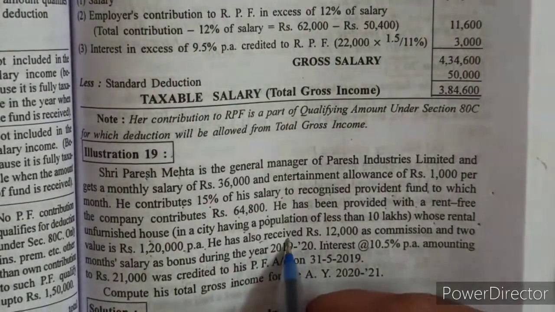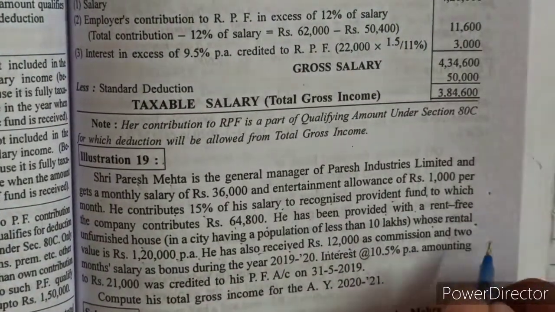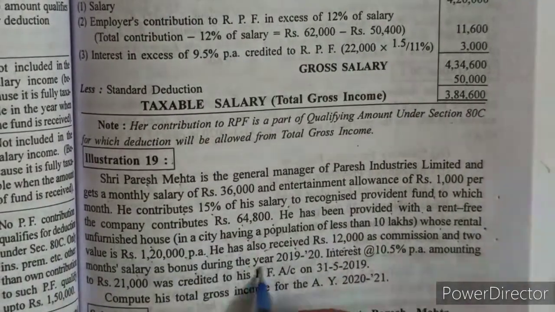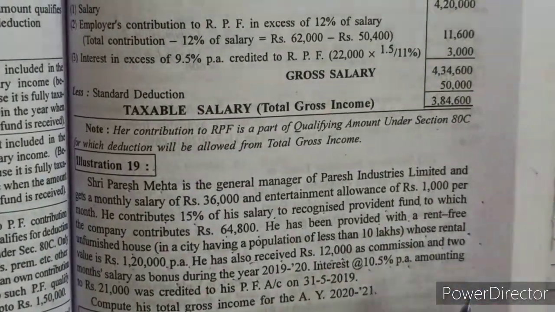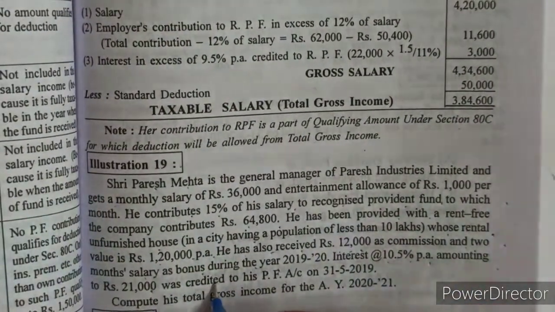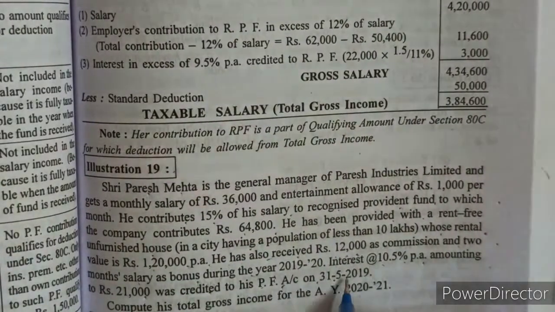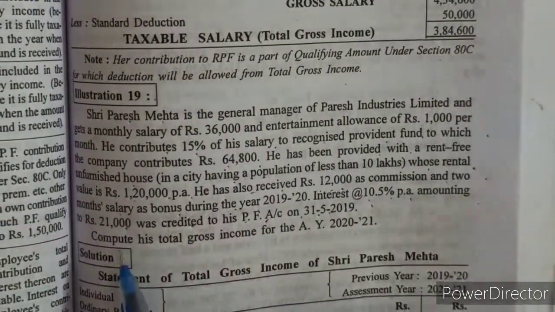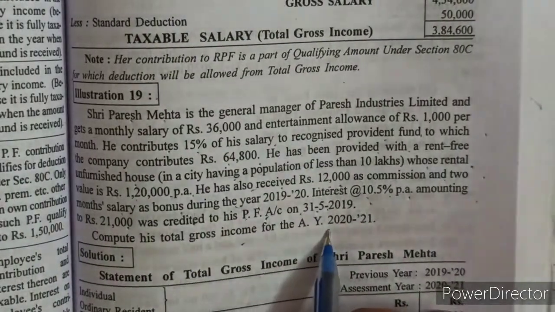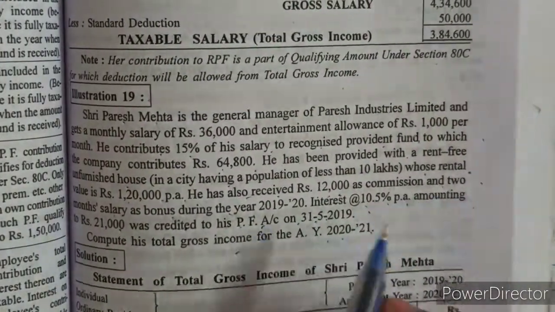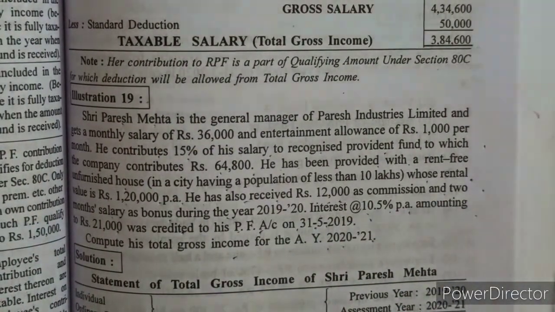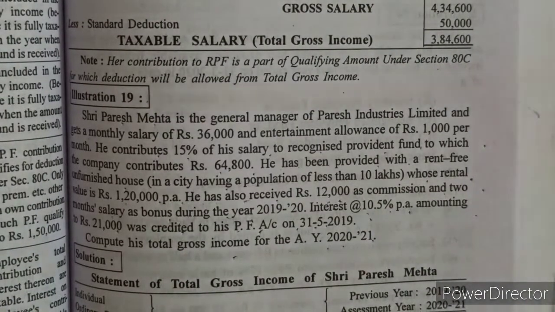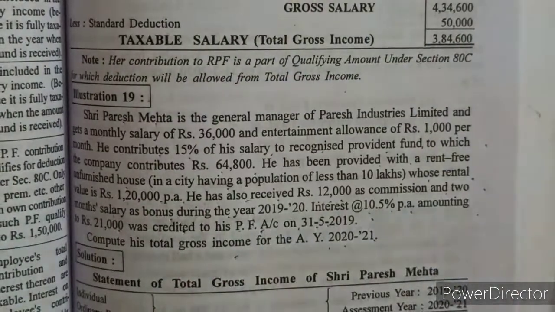He has also received 12,000 as commission and 2 months' salary as bonus during the year 2019-20. Interest at 10.5% per annum amounting to 21,000 was credited to the PF account on 31st May 2019. Compute his total gross salary for the assessment year 2020-21. So we have to prepare a statement of the salary of Shri Paresh Mehta. What are the items he is receiving?